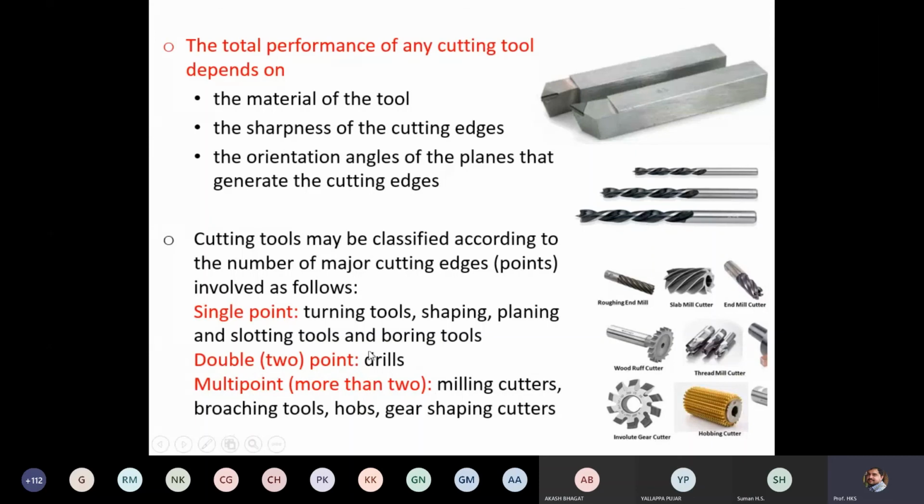Next, multi-point cutting tools have more than two points. Examples of multi-point cutting tools are shown in these figures. These are used in milling machines, that is milling cutters. Then they are used in broaching tools, gear shaping cutters. So these are the different multi-point cutting tools.